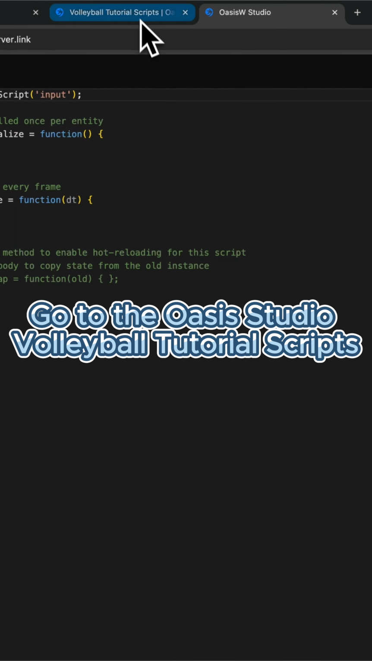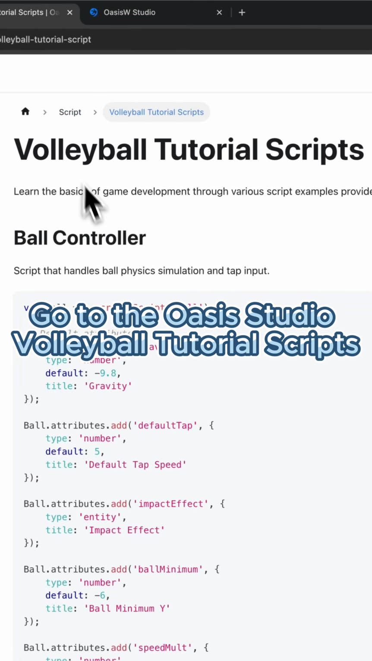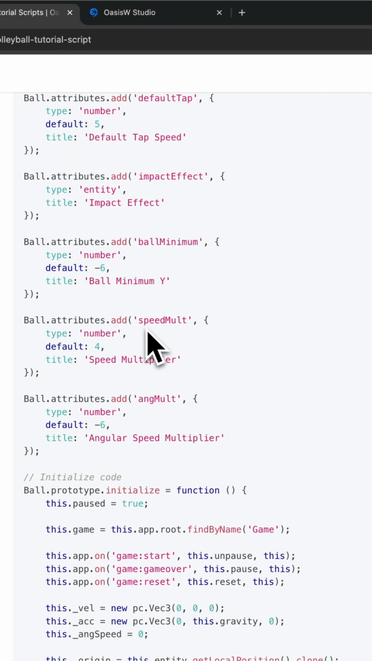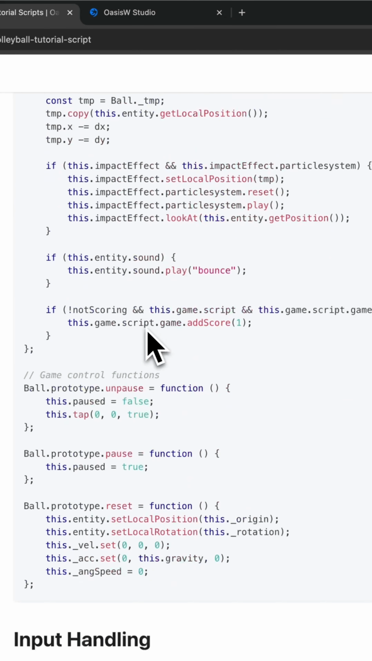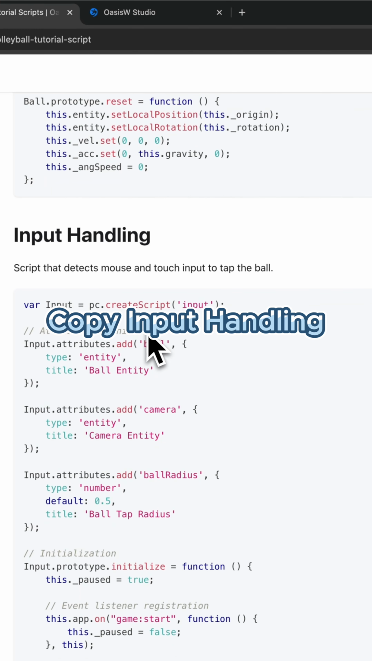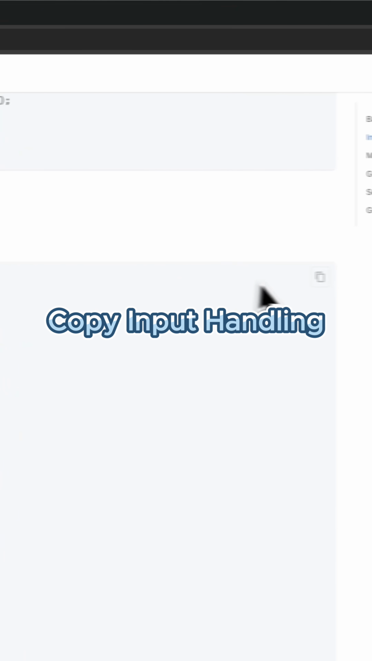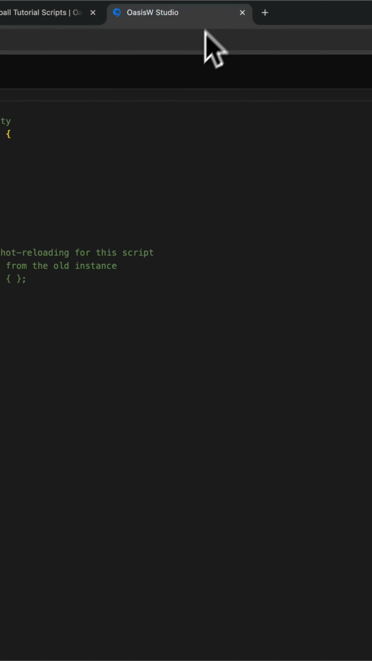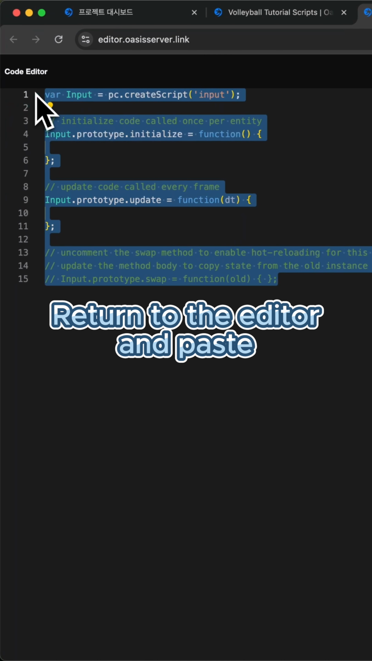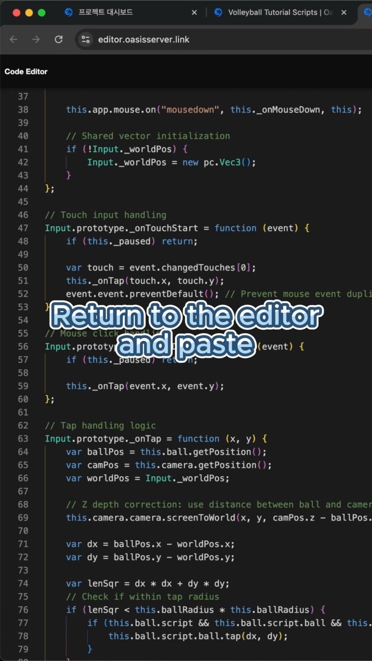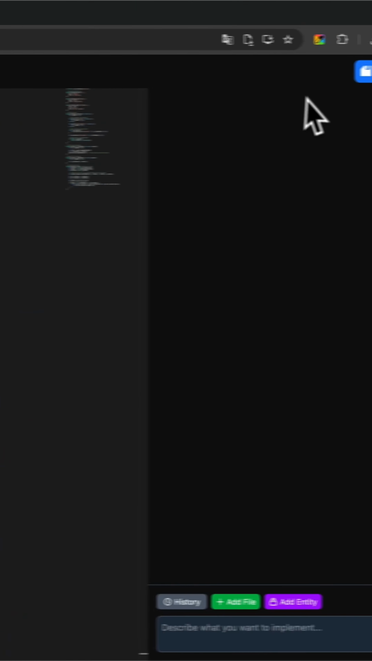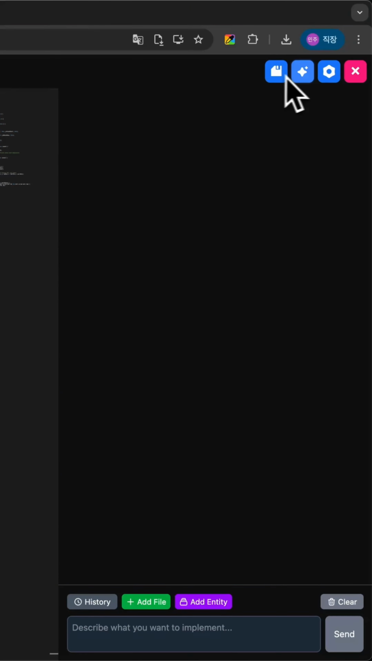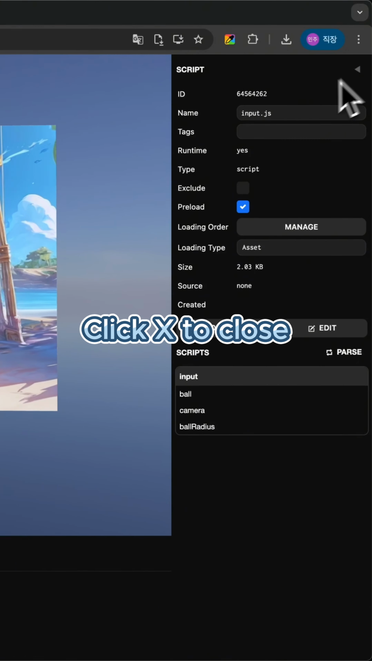Go to the OasisW volleyball tutorial scripts. Copy input handling. Return to the editor and paste. Click Save. Click X to close.